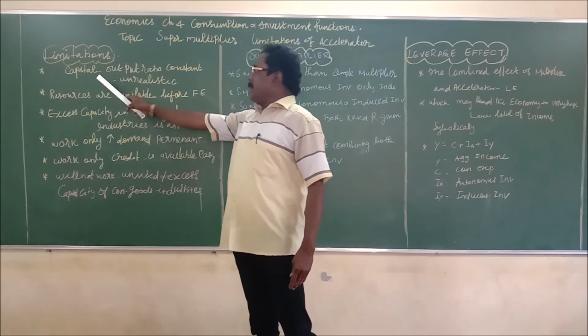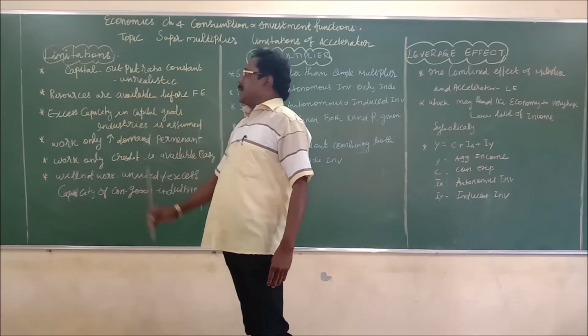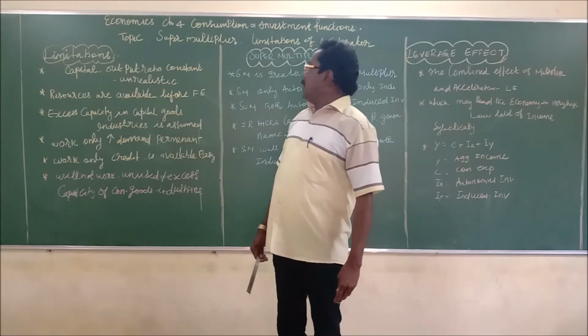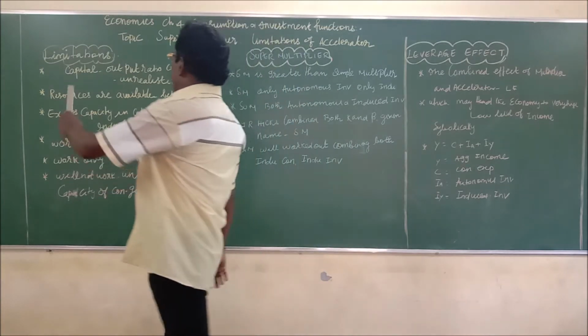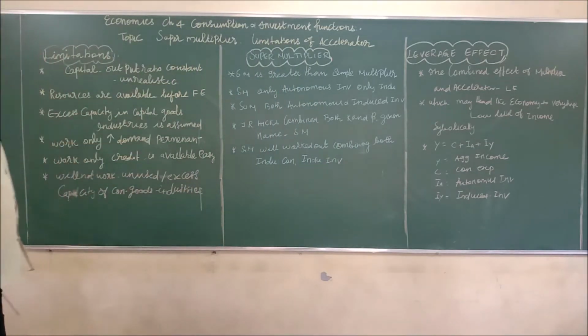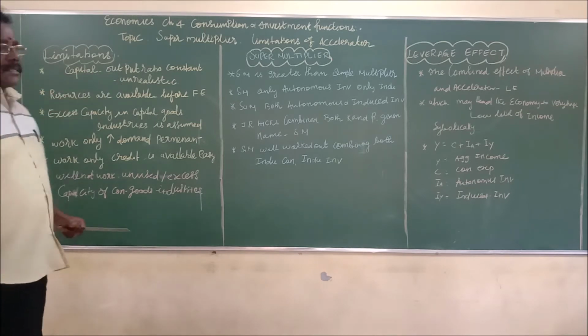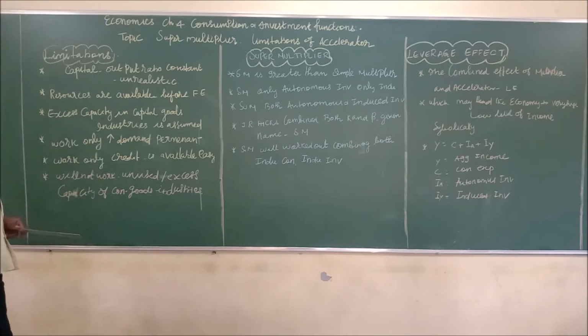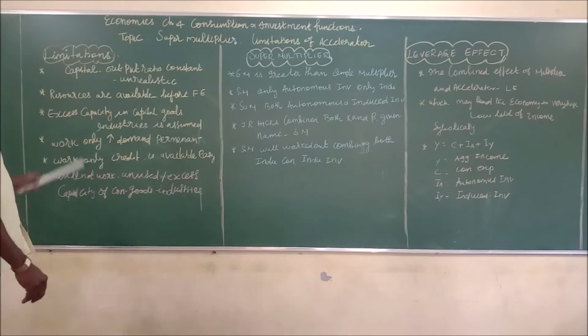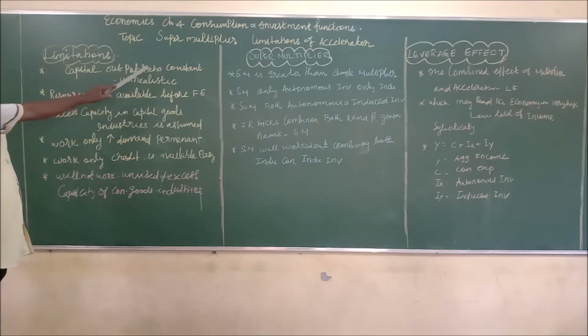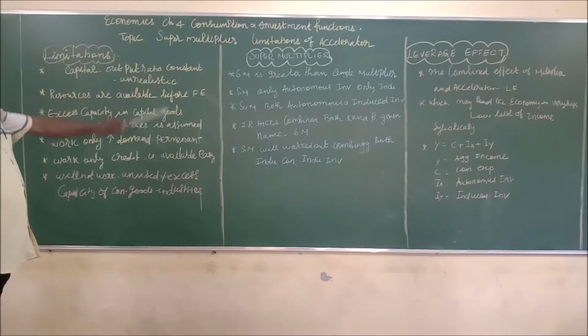Number one, capital output ratio is a constant. One of the assumptions in the accelerator is that the capital output ratio remains constant. But that assumption is not true because it is unrealistic, and in no circumstances is the capital output ratio a constant one. So the first limitation is that the capital output ratio is constant; it is not a realistic or acceptable one.